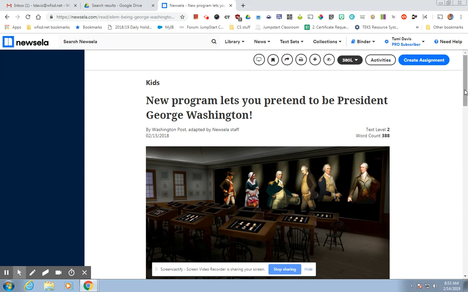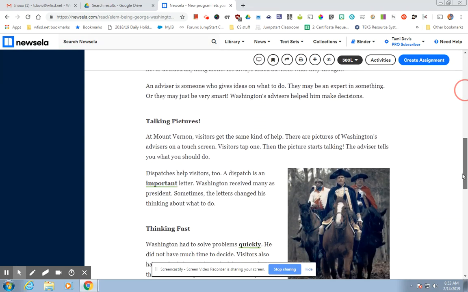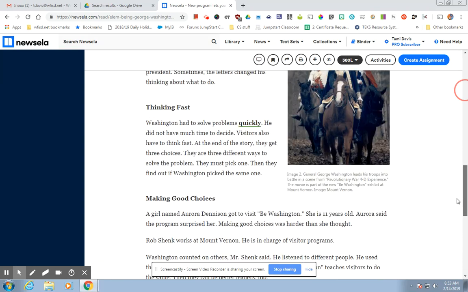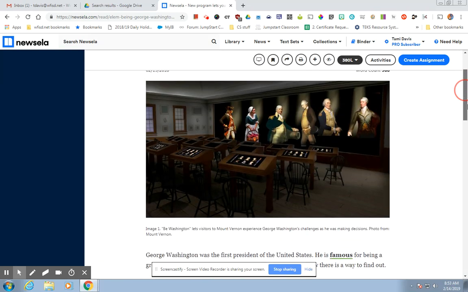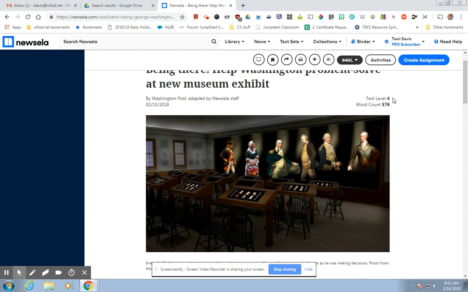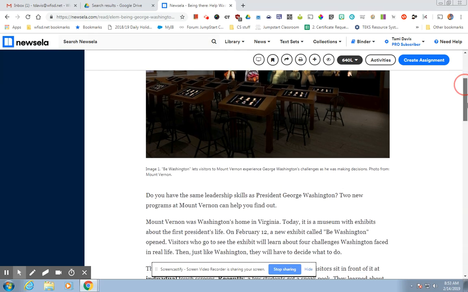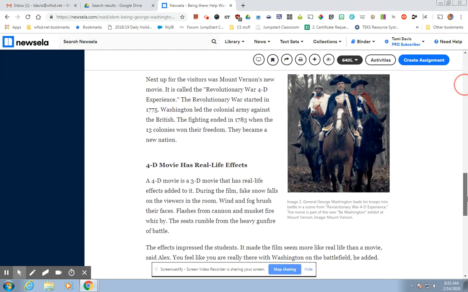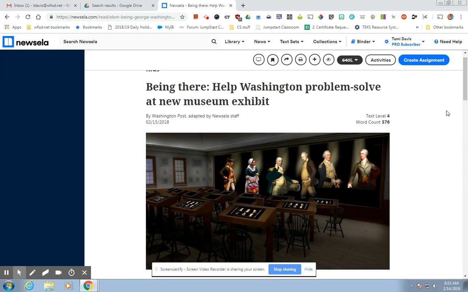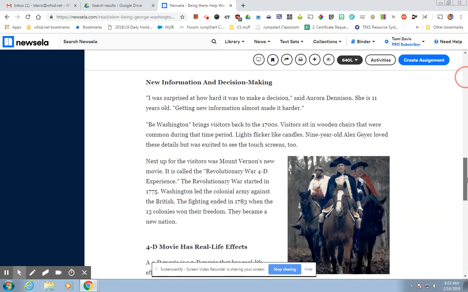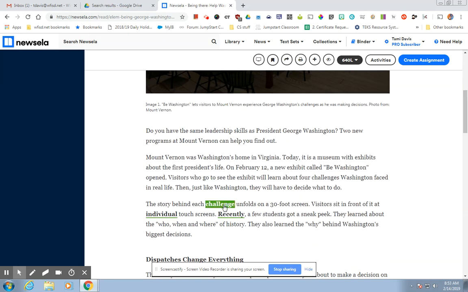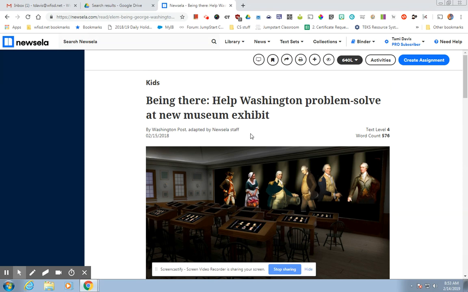It's 388. It's the exact same article, it's just at a lower Lexile level, so it looks like they're reading the same as every other kid. It's just adjusted. See, I put it on 640 now, and it's text level 4, word count 576. You can see that it's a little longer, but it still has the same pictures, and many of the same words. The vocabulary words are going to be a little bit different, but this is the way that you can adjust for your kids.